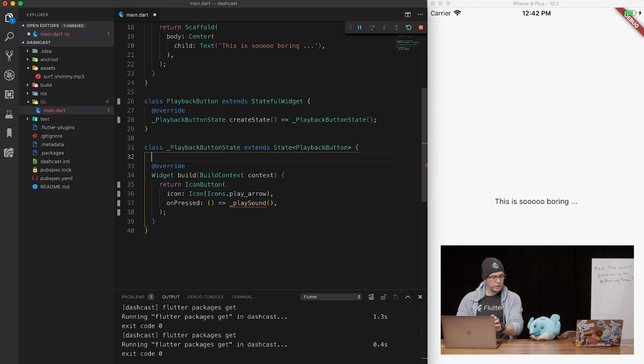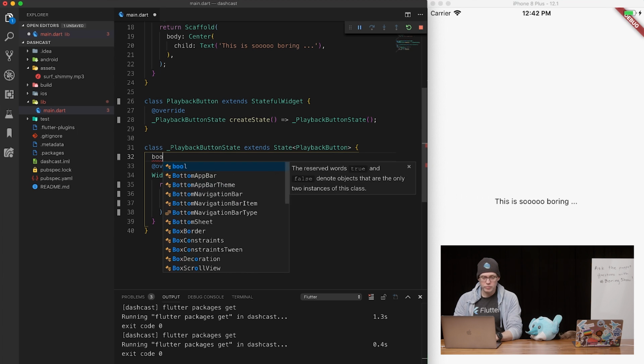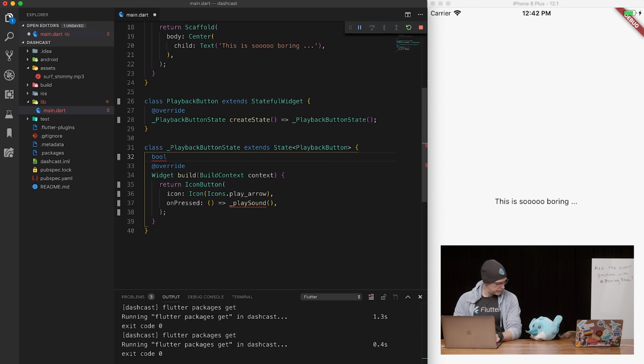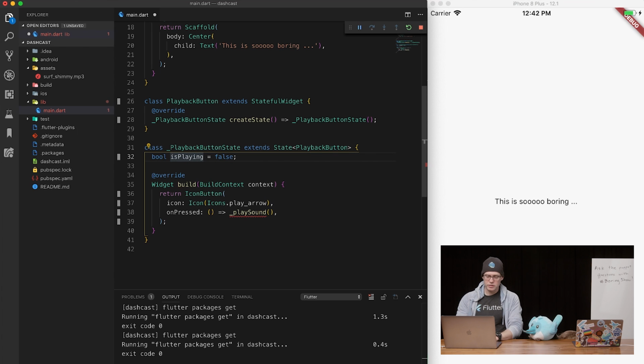And now we can, you would like a Boolean? Yeah. Okay, so we'll put in a Boolean. And it's going to be what? Is playing? Let's call it is playing. Yeah. Is playing. And it's going to start with false. And because, you know, we want to keep these things, there we go, make it private. And so what are we going to do? We're going to say on pressed.